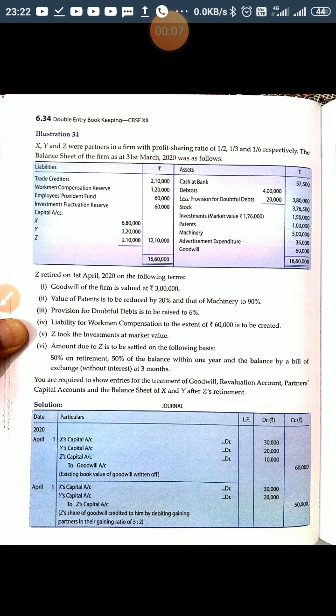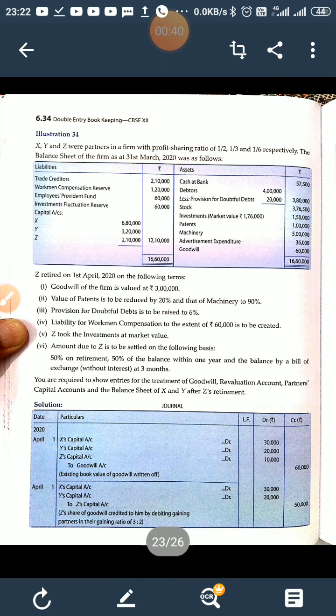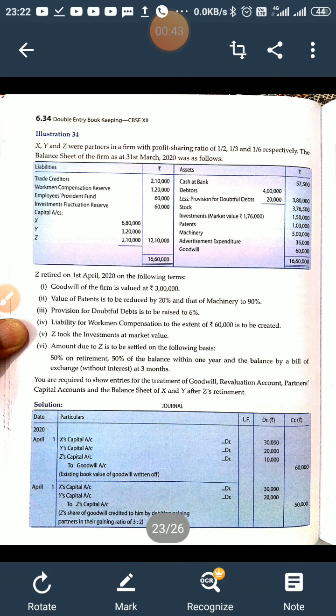Children, we have been learning accounting treatment at the time of retirement of a partner. We have already discussed the adjustments related to goodwill, reserves and surplus, specific reserves, and revaluation of assets and liabilities. So, quickly I recap. For the goodwill treatment, the journal entry is continuing partners' capital accounts in their gaining ratio to retiring partner's capital account.